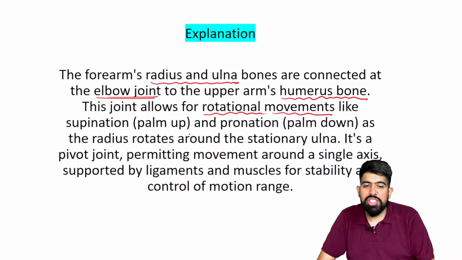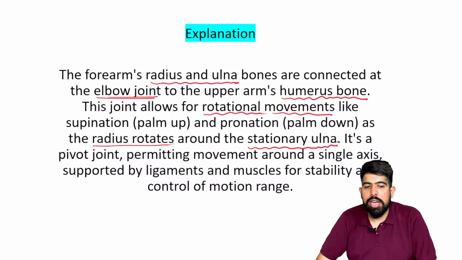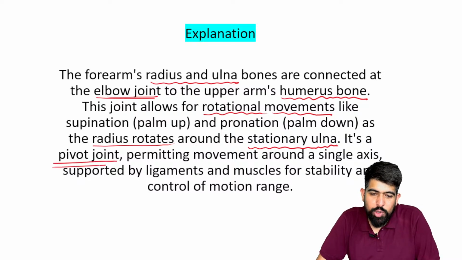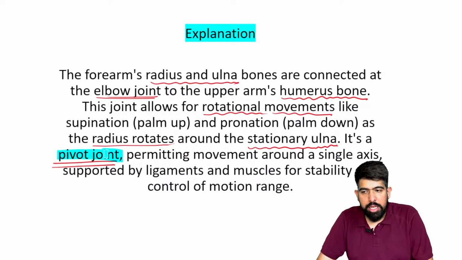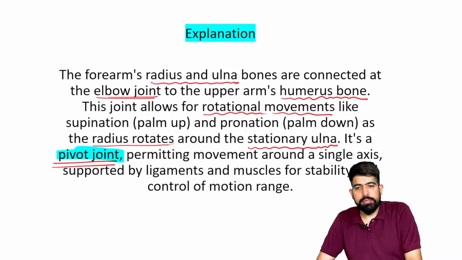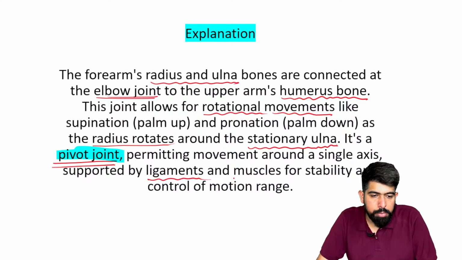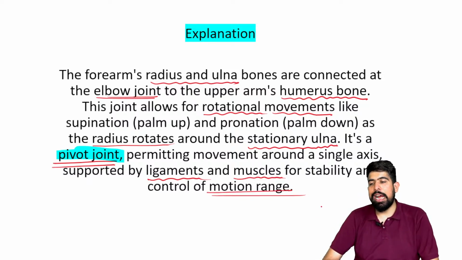And supination and pronation is where the radius rotates around the stationary ulna, and it is a pivot joint, right? It is your pivot joint. This pivot joint permits movement around a single axis, supported by the ligaments and the muscles for the stability and the control of the motion and the reach.